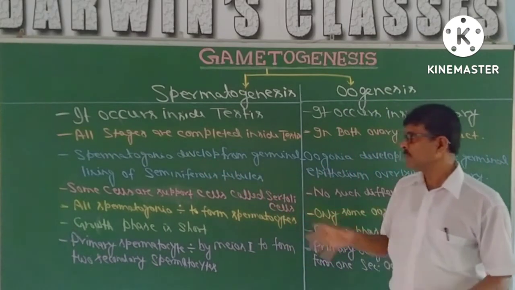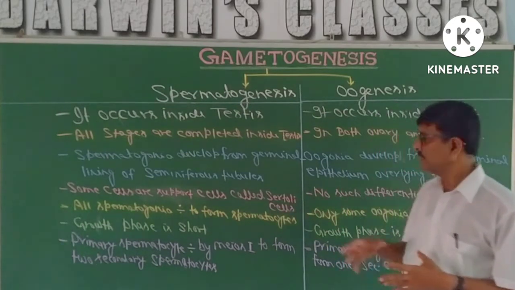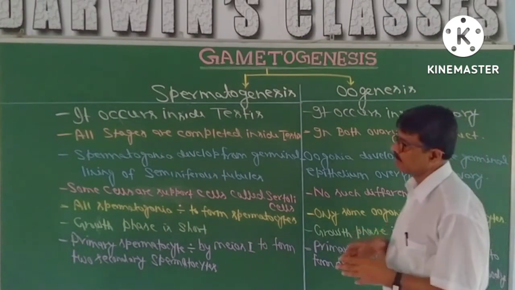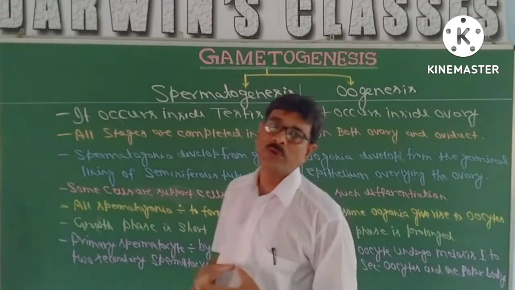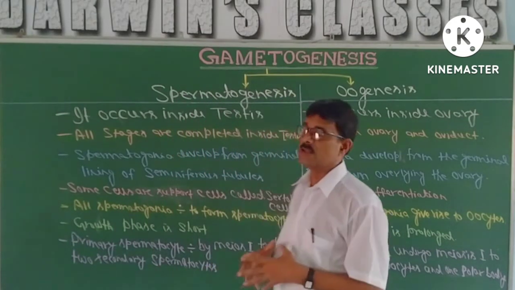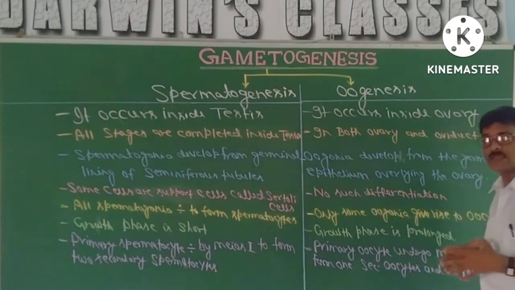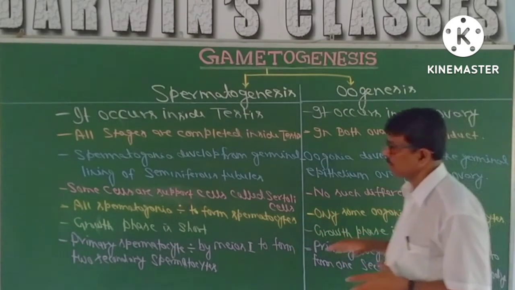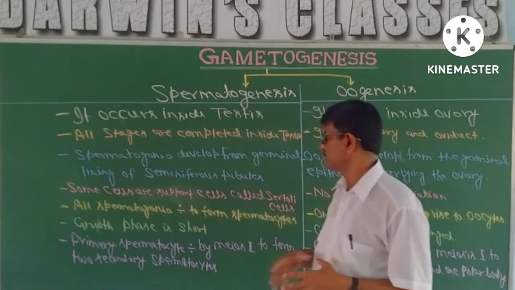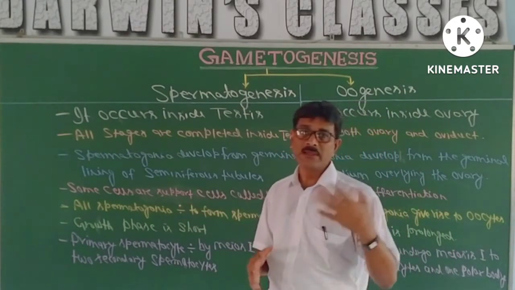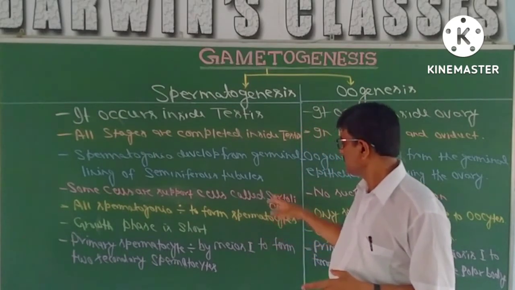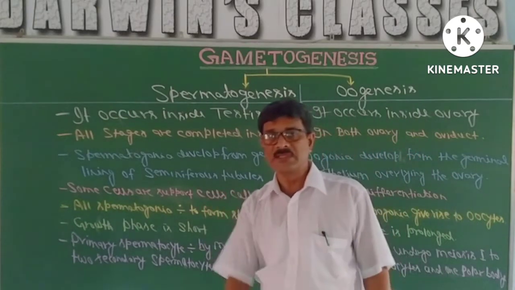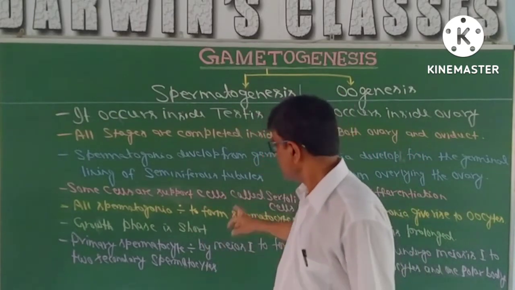Spermatogonia develop from the germinal lining of the seminiferous tubules, and here the oogonia develop from the germinal epithelium overlying the ovary. The germinal epithelial cells form from the cortex part of the ovary, and the follicular cells develop around the primary oocyte and form the egg cell. Some cells support the spermatozoa. They are the nursing cells or nurse cells, and they are termed Sertoli cells. That means inside the seminiferous tubules, two types of cells are there, the spermatogonia and Sertoli cells.